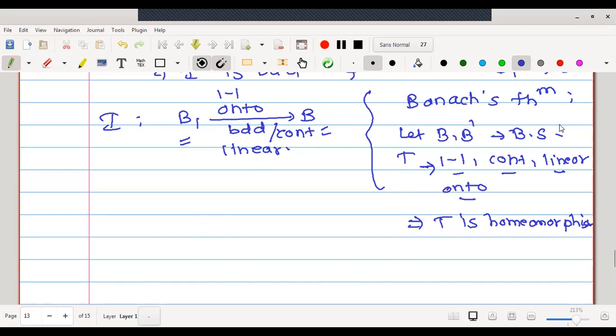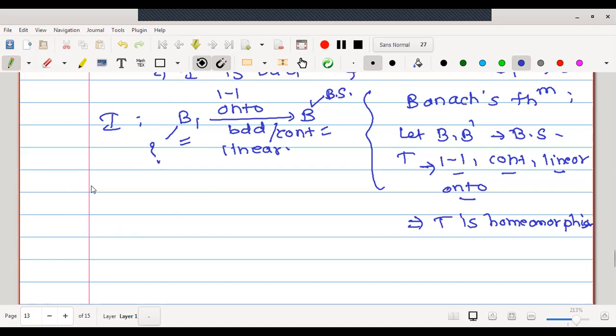But the first condition is that the domain and codomain should be Banach spaces. Here we have the codomain as a Banach space, but we don't have a guarantee about B1. Just now we have proved that B1 is a normed linear space. Therefore, if we prove B1 to be complete, that is a Banach space, then by Banach's theorem, I will be a homeomorphism and B1 and B will have the same topologies.